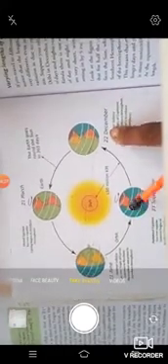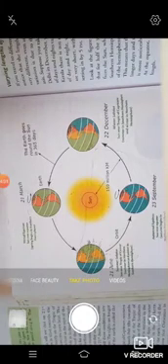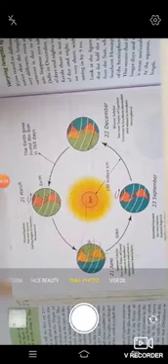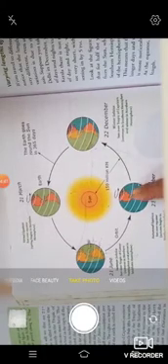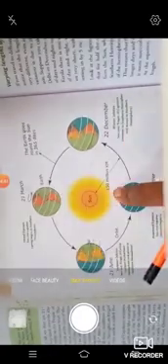Okay. Now coming to the equinox. So equinox is a position where the sun rays fall directly on what? Equator. So here, if you see, in both the areas the sun rays are falling directly on the equator.